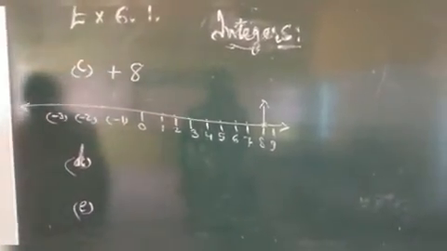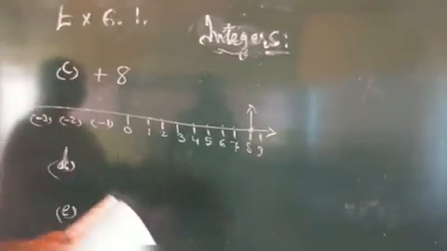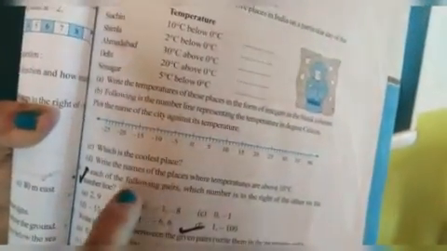Now we will start question number 6. What is asked in each of the following pairs? Which number is to the right side of the other on the number line? Here we have to tell which number is on the right side of the other number. First is asked 2 and 9.